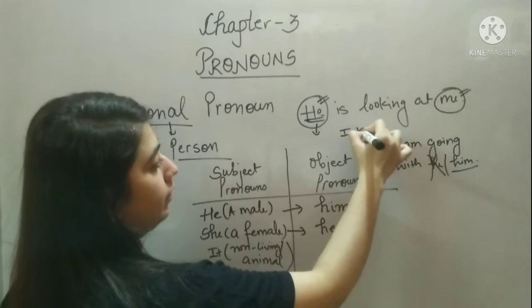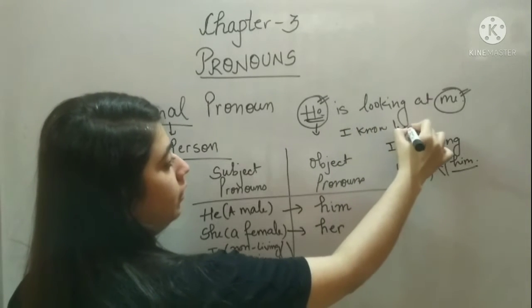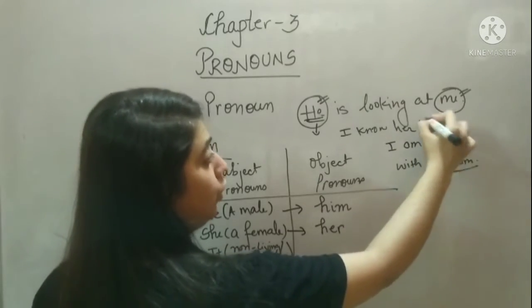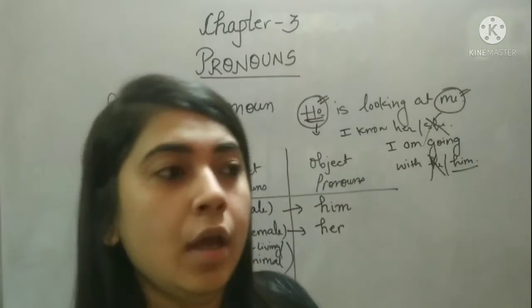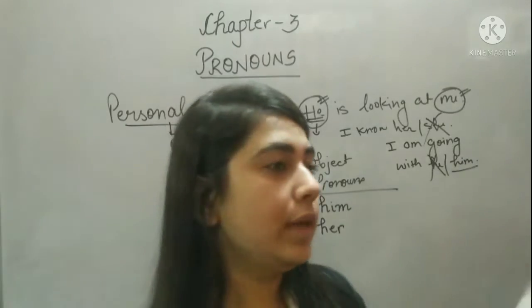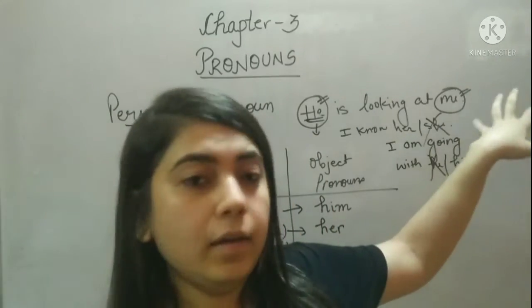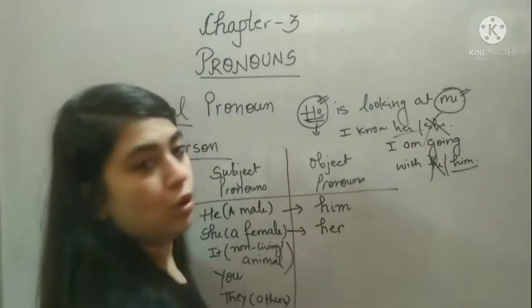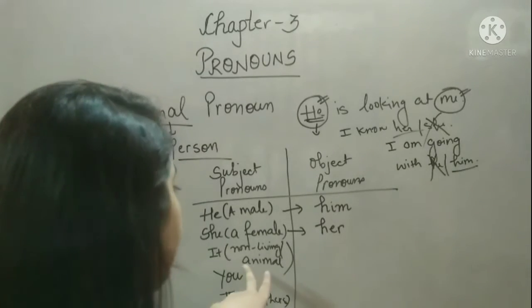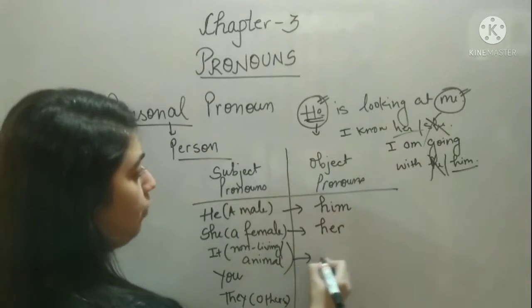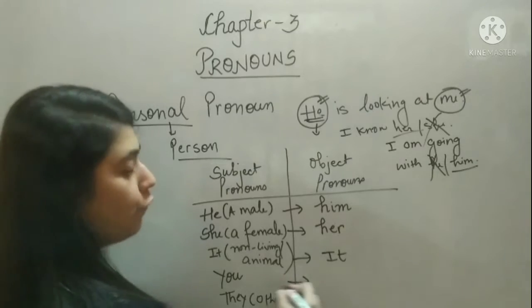I know her. Know she? No. You cannot say "I know she," because that is a subject pronoun and we cannot use the subject pronoun at the end. So for that case we will use the object pronoun. For it, the object pronoun is the same, it. For you, the object pronoun is the same, you.